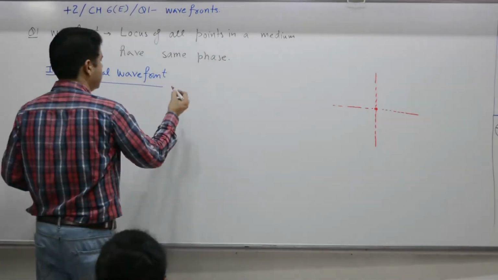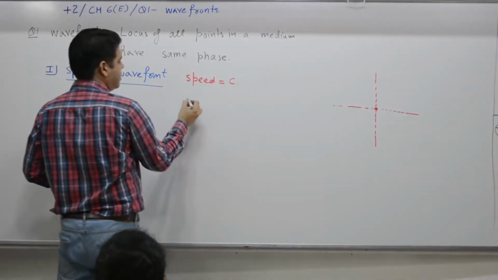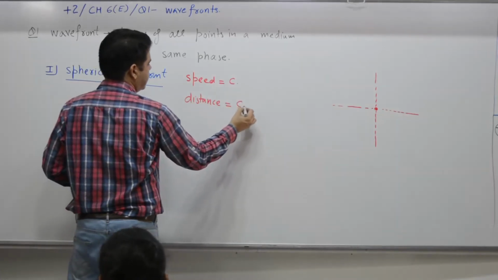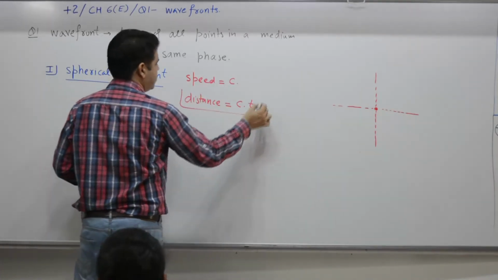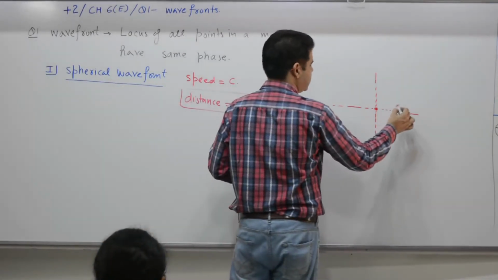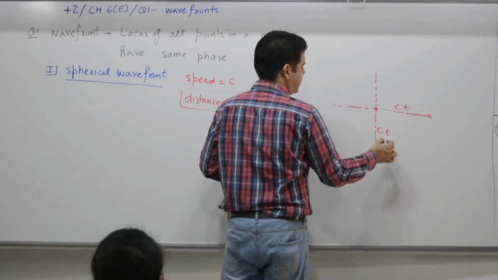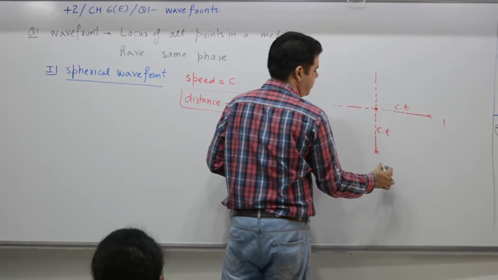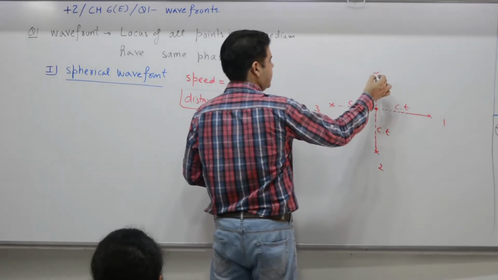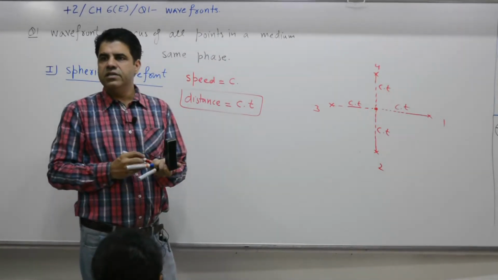Speed of light is, see, distance covered in time t is how much? C into t. So it covers how much distance in t seconds? C into t, point C into t, another point. This is point number 1, point number 2. C into t, point number 3. C into t, point number 4. All these points are at same distance.